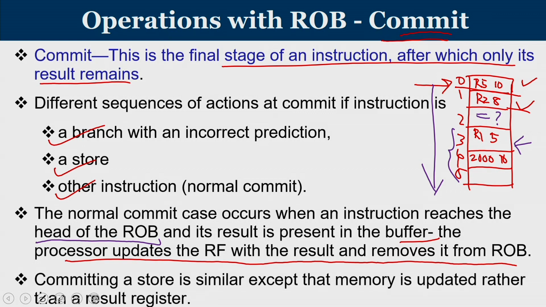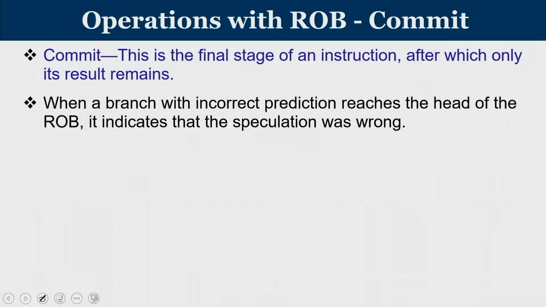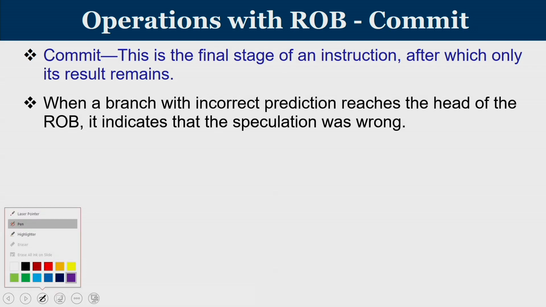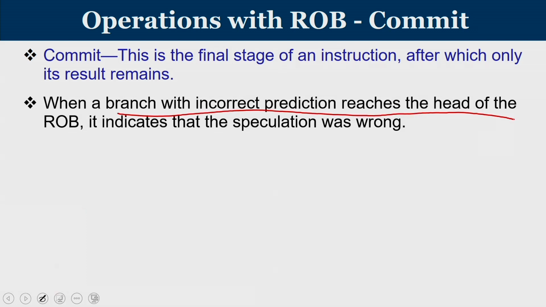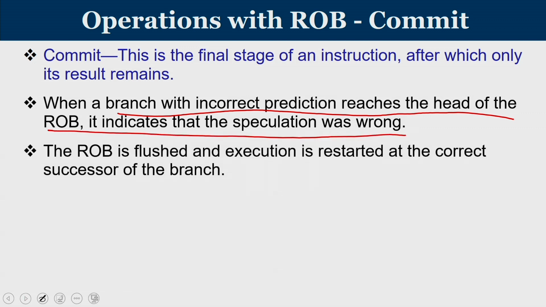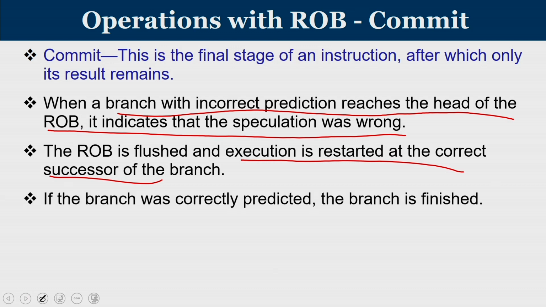Committing a store is similar, except that rather than writing into registers, you are going to update the memory. And what will happen when it is a branch instruction? When a branch with an incorrect prediction reaches the head of the reorder buffer, it indicates that speculation was wrong. Then the reorder buffer is flushed and execution is restarted at the correct successor of the branch. So the moment you come to know that your branch instruction had an incorrect prediction, flush out all entries, flush out all speculative instructions. If the branch is correctly predicted, the branch is considered to be finished.